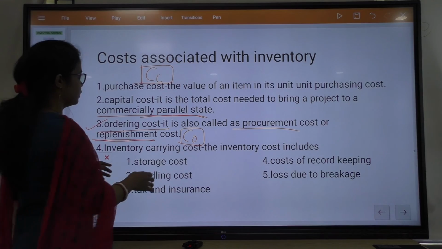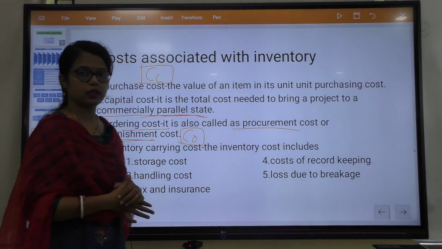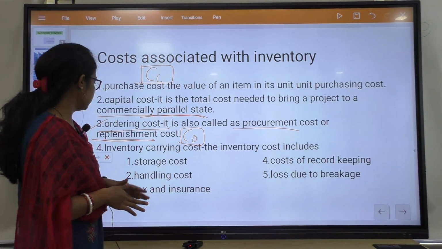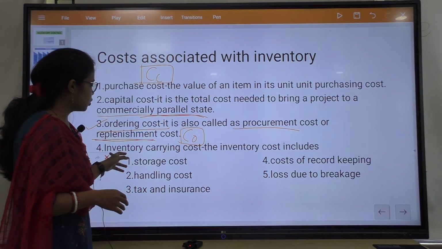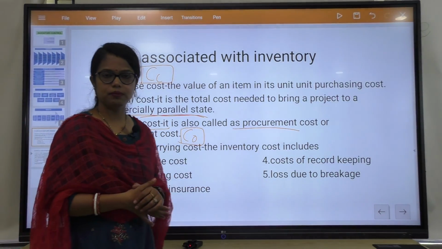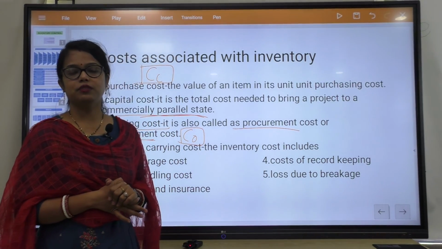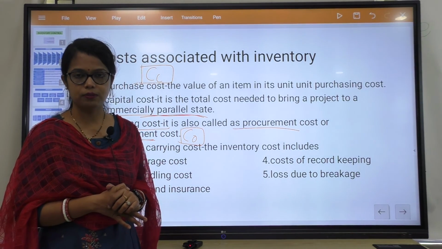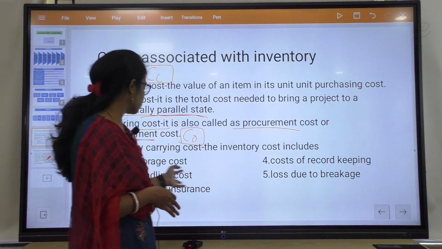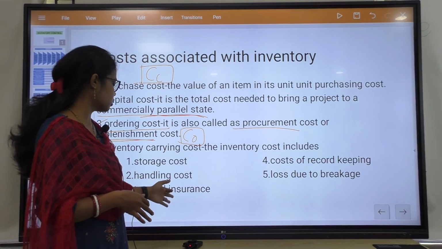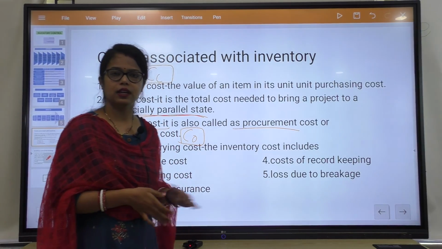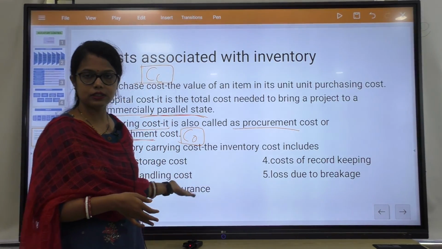Okay. This is CO, because this is needed when you derive the economic order quantity, that is why I am telling. Then the fourth one is inventory carrying cost, that is most important. We are talking about inventories, and some costs are involved when we are talking about inventory carrying. That inventory cost includes storage cost, handling cost, tax and insurance, cost of record keeping, and loss due to breakage. These costs are all involved in the inventory carrying cost.